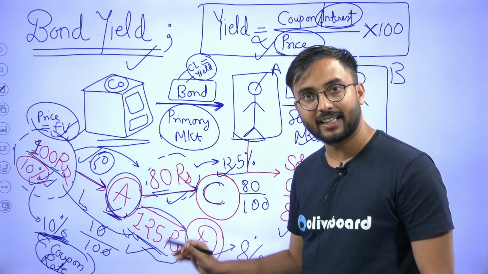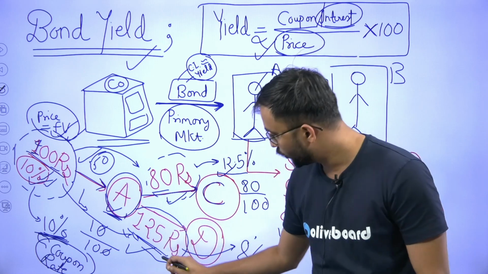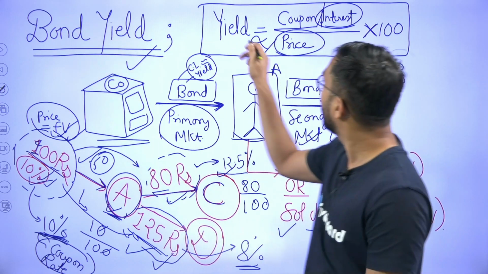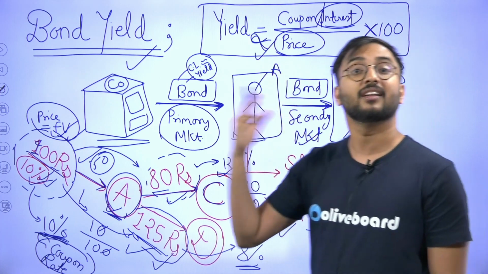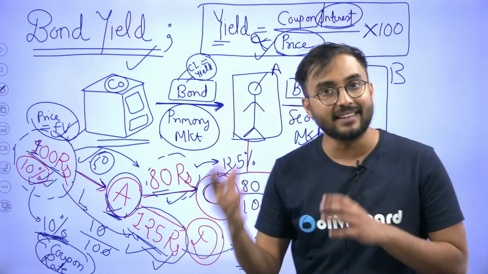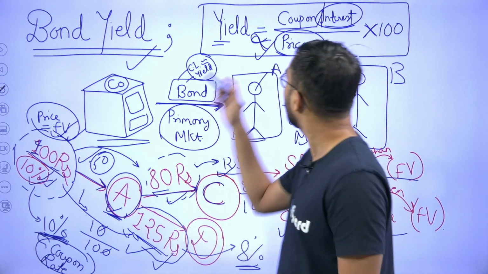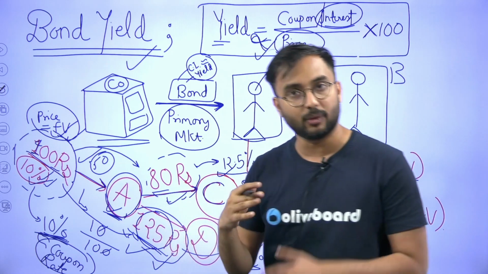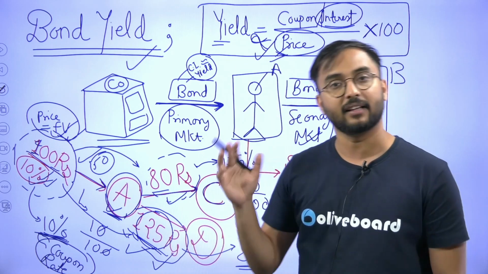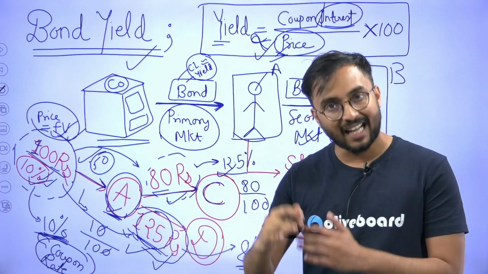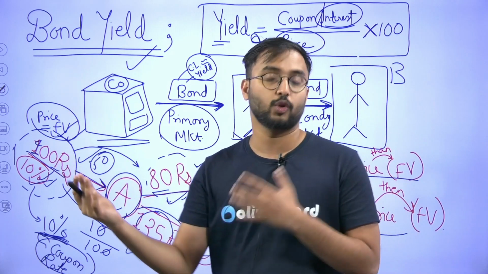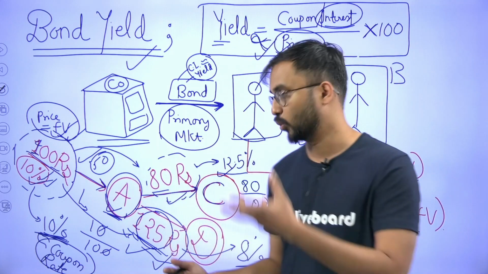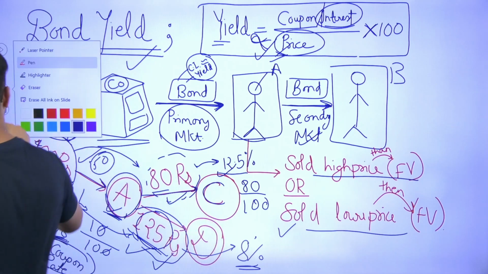So in secondary market, if you are reselling your bond at a higher price, then according to this formula, it is inversely proportional. Yield is nothing but your return which you are getting from the bond. So according to the formula, you could see coupon or interest rate, whatever the price is, you divide it with your price, and therefore if the price is more, definitely your return or yield is less, and if your price is less, then your return is more. So this was all about the bond yield to discuss.